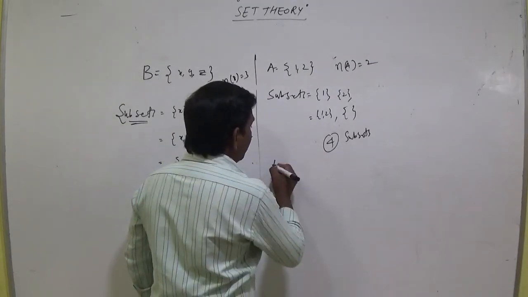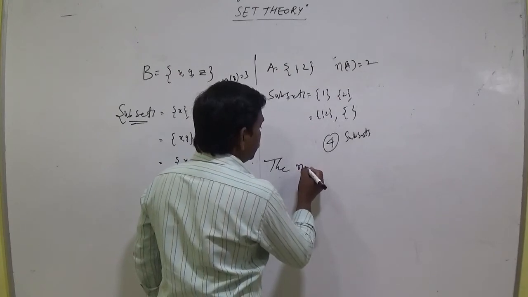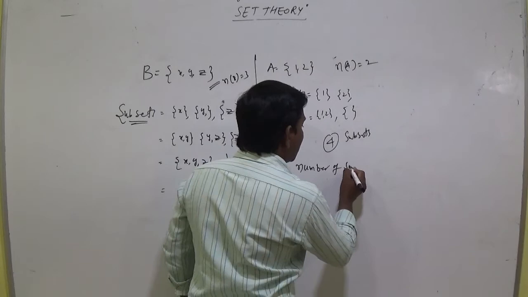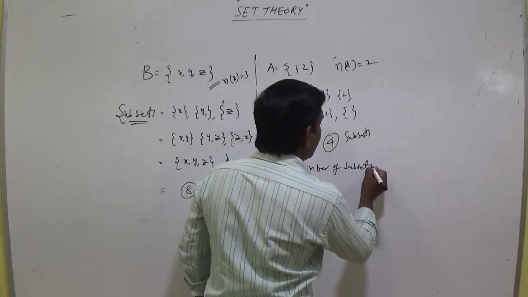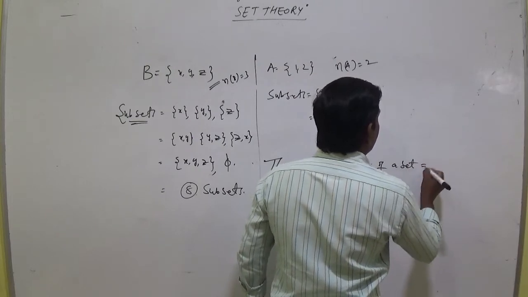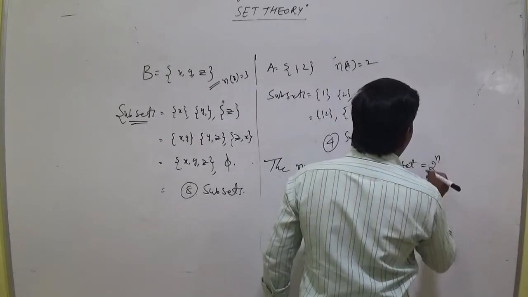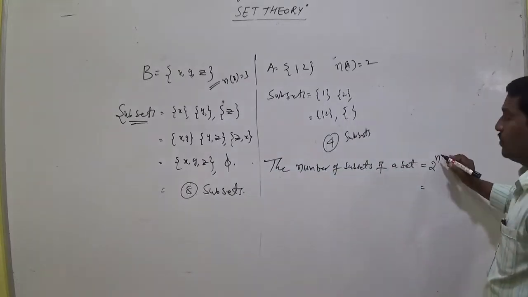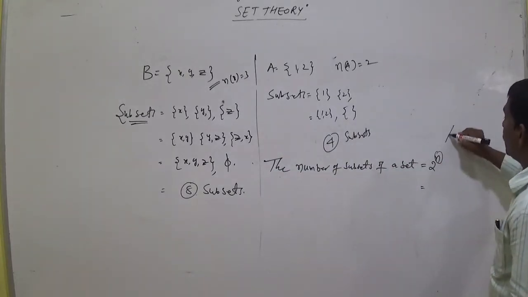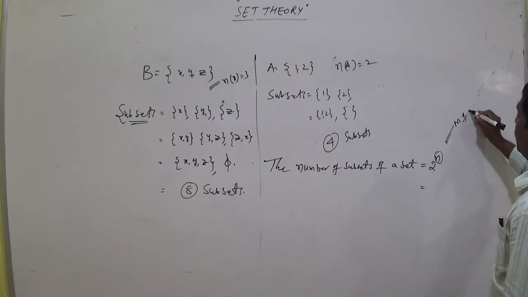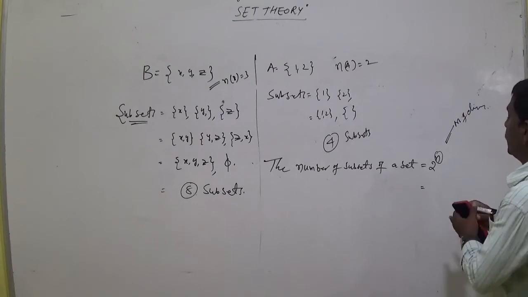So the number of subsets of a set equals 2 power n. Here n means the number of elements.